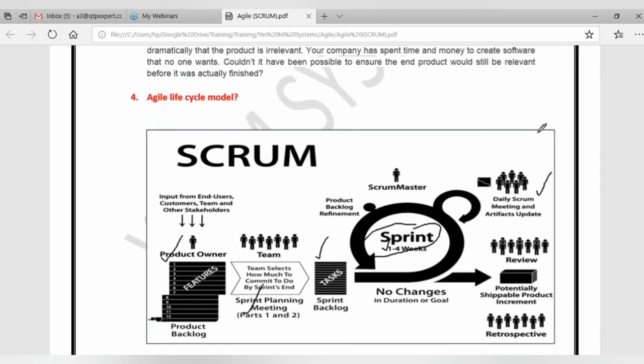Scrum master is a person, normally a senior person in the team, who will be facilitating the team members. Previously, the same person would be called project lead or a project manager. And here the scrum master doesn't have so many roles. His responsibility is to facilitate the team members. Like if the team members have any kind of issues, he should go and resolve those problems on behalf of them. So instead of the team members going and resolving their own problems, this person has to help them. And also if the team has any technical or functional related issues, even that should be resolved.